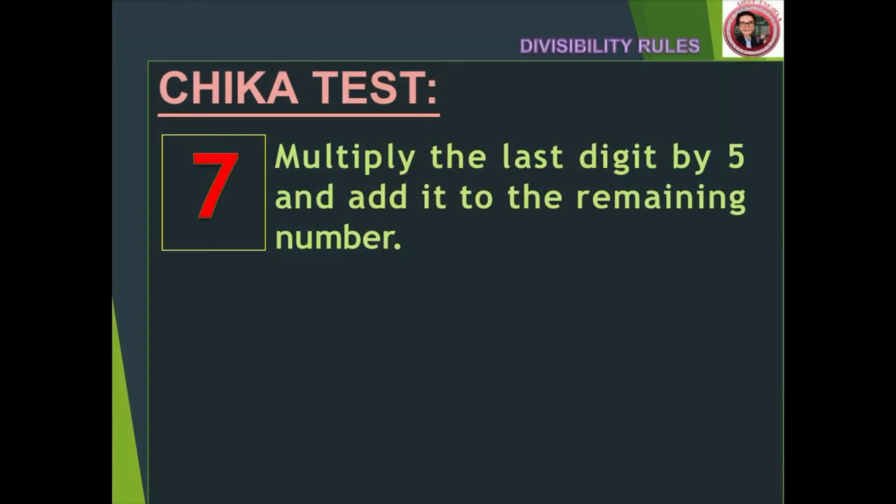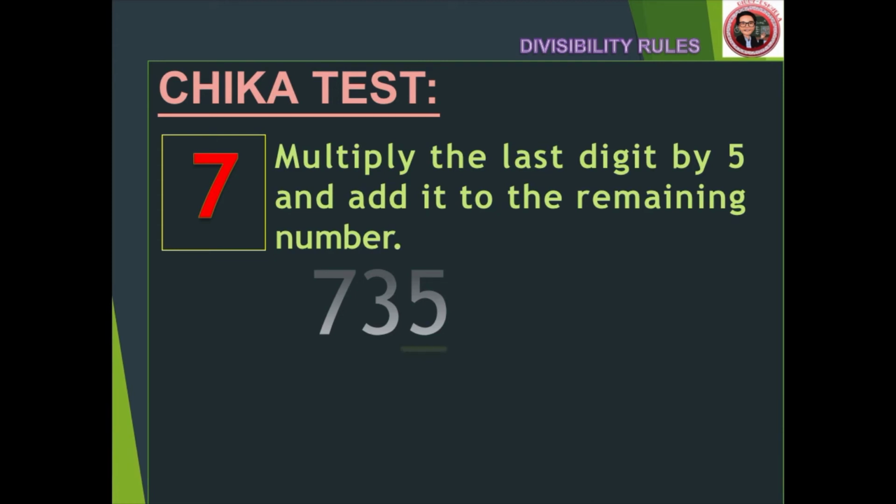Chica discovered that if you take the last digit of any whole number, multiply it by 5, and then add this to the remaining part of the number, you will get a new number. If this new number is divisible by 7, then the original number is also divisible by 7. Okay, let's use our previous example 735 to apply the Chica test.